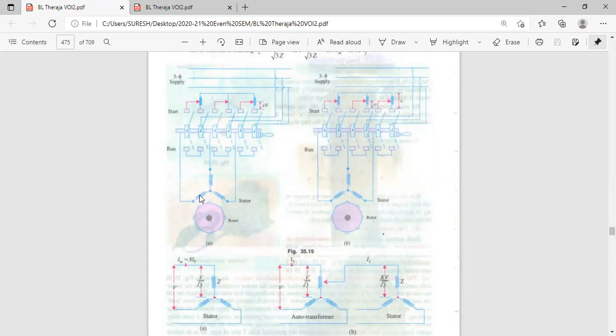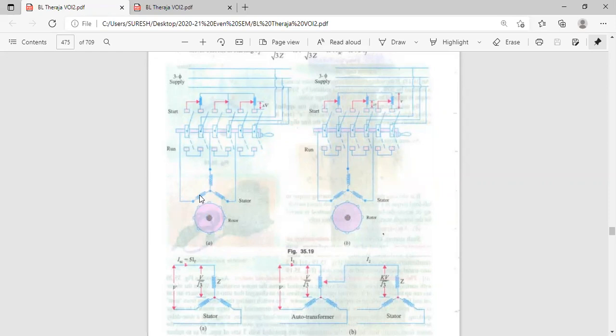Okay, we have discussed the auto transformer. What is the necessity of an auto transformer? How many windings are there in the auto transformer? Not three. In the auto transformer, what did we discuss in transformers?